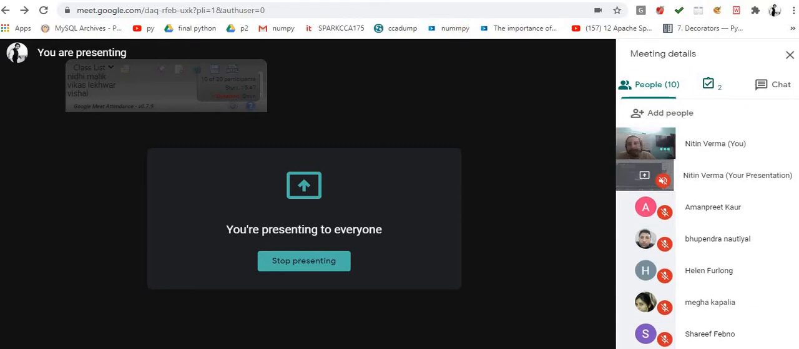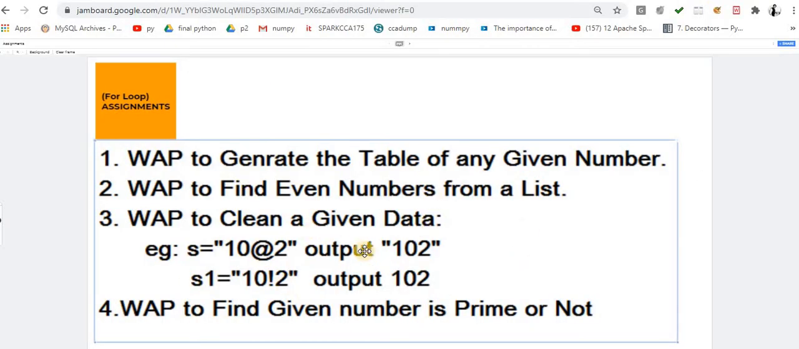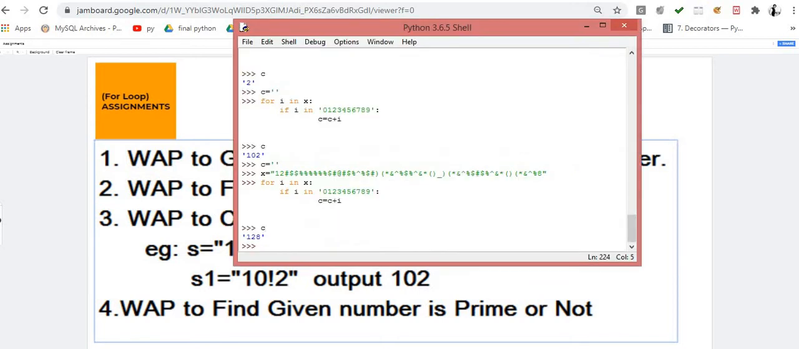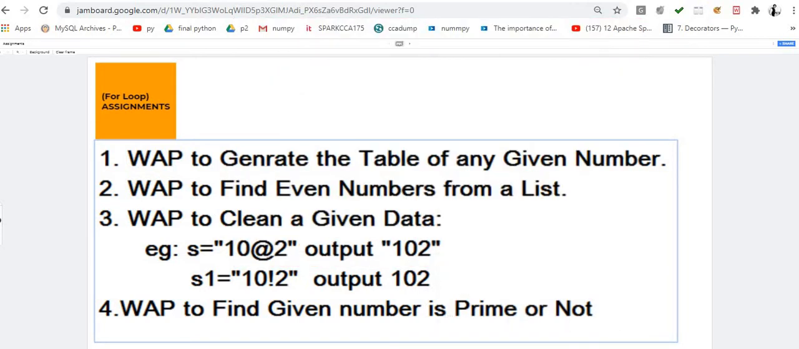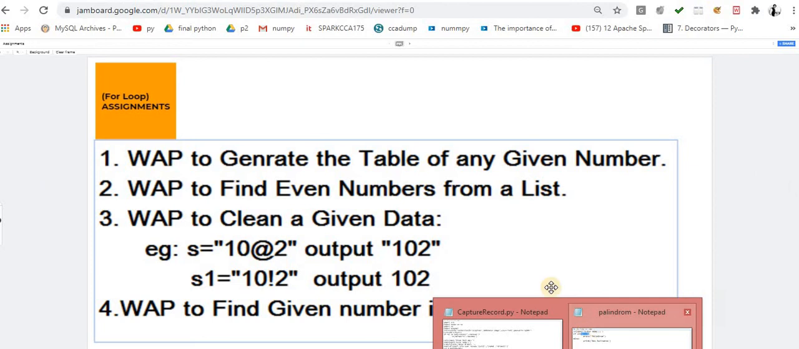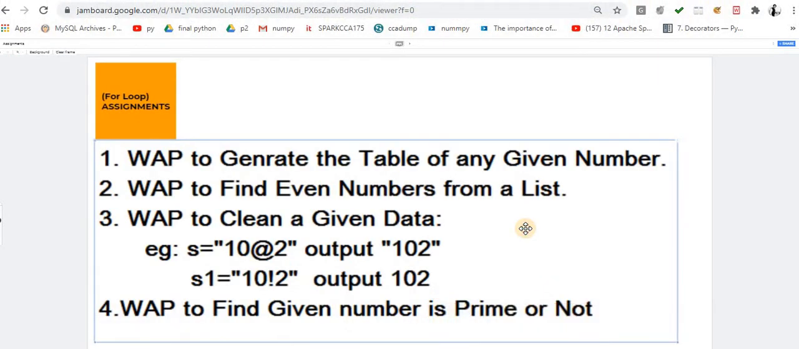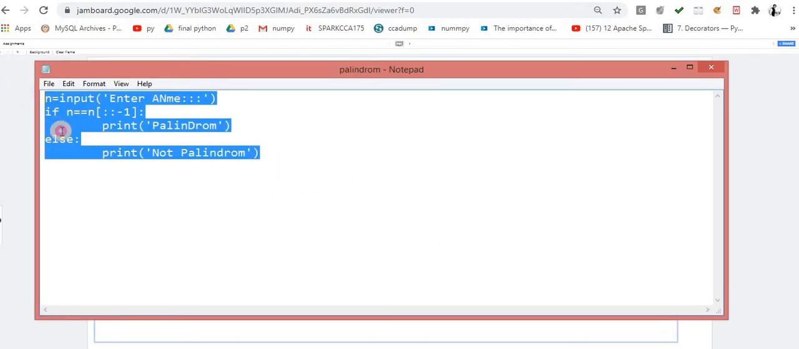Okay, good. So now the next one is: write a program to find whether a given number is prime or not. That is my problem statement. Very useful problem statement, and asked n number of times in the interview room. So now I am making a code over here.